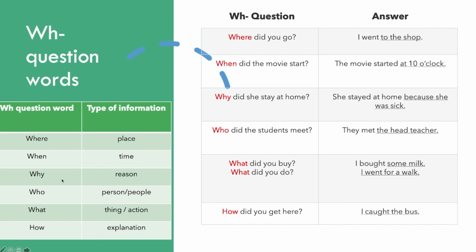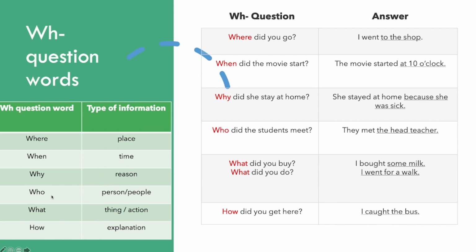Okay, why is if the answer is a reason. Why did she stay at home? Answer, she stayed at home because she was sick. Okay, so because she was sick, this is a reason. So we use why for the question.